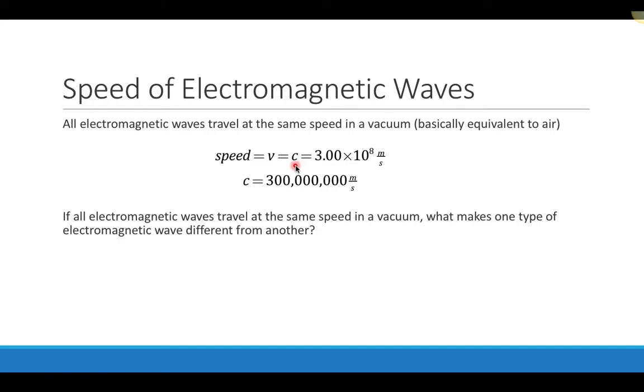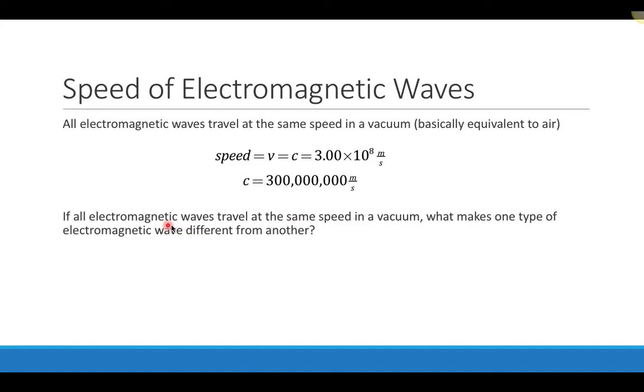And the value for that speed is 3 times 10 to the 8 meters per second, or 300 million meters per second. A common misconception is that electromagnetic waves travel at different speeds, but regardless of what type of electromagnetic wave you have, they're going to travel at exactly the same speed.